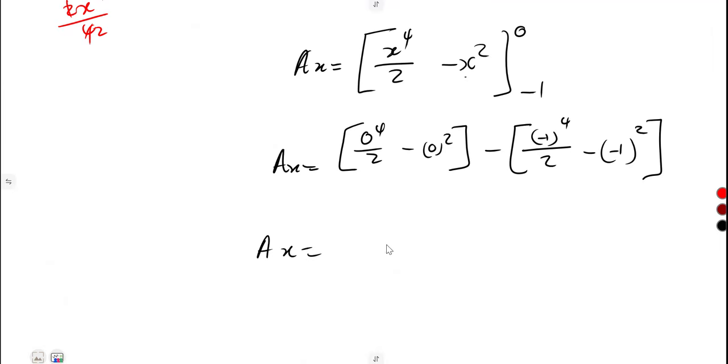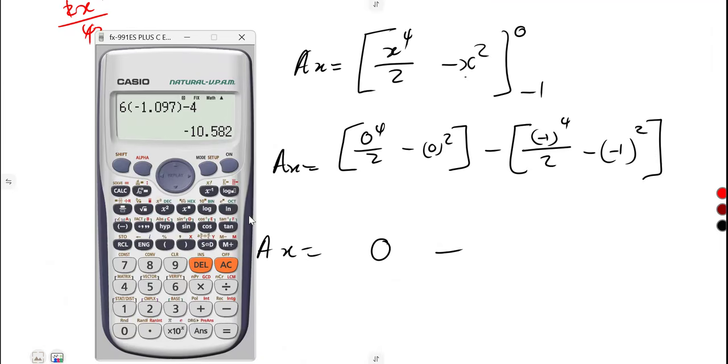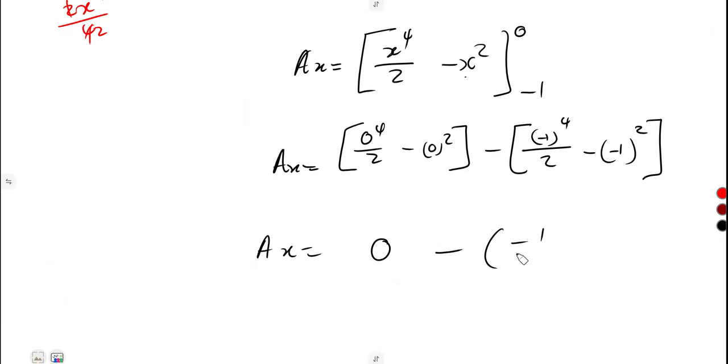The first part gives us 0, minus, and simplifying this gives 1 over 2 minus -1 squared, which is a positive 1, so -1/2.